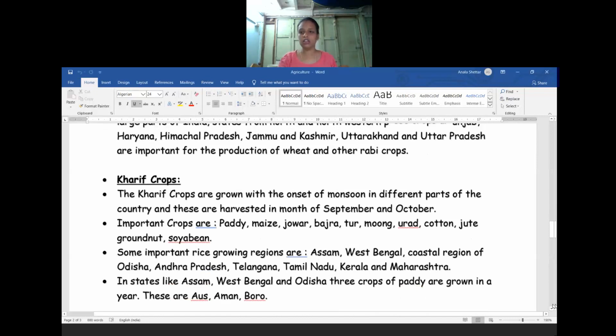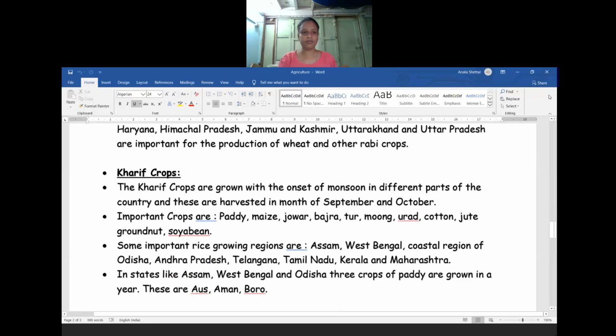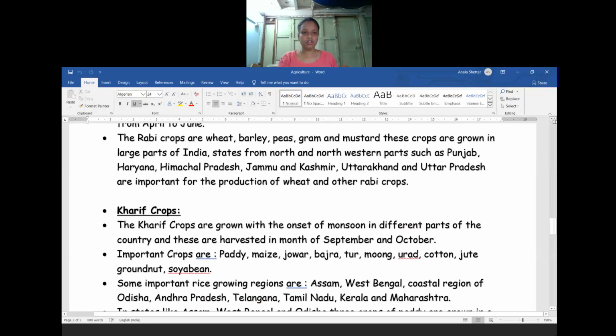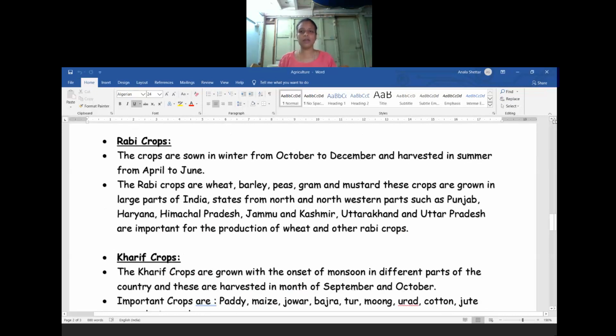So the first type of crop is the rabi crops. Rabi crops are sown during the winter season. The agricultural activities of rabi crops start in the months of October to December. The farmers start the plowing work, and they sow the seeds. In which month will they be harvested? In the summer season, in the months of April to June.